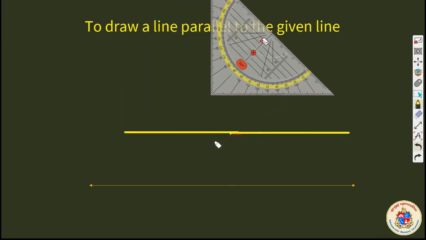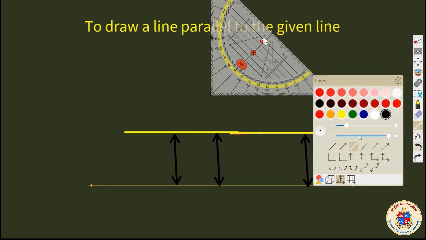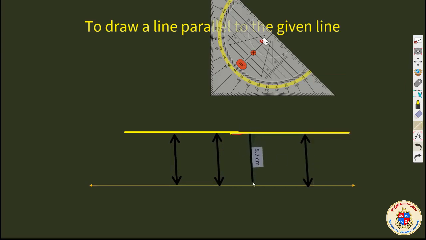See, these lines, because of the following reason, they are parallel lines. The distance between any two points on this parallel line, they are equal, right? If you find out this distance between them, they are equal. So it is parallel line. Second reason is that if you draw a line from here, it will be a vertical line, and you can see that here it is 90 degrees, here it is 90 degrees, total is 180 degrees. So these two lines are parallel. This way we can draw a parallel line to the given line.